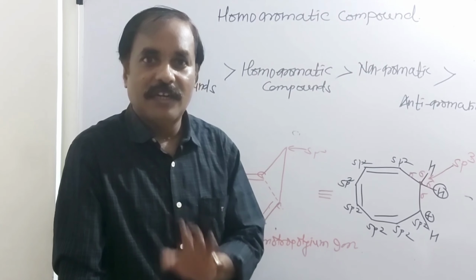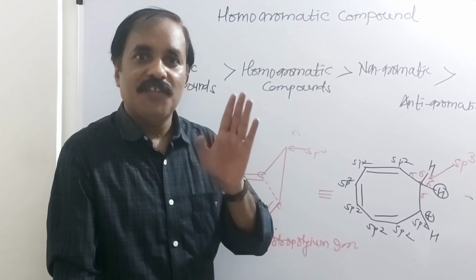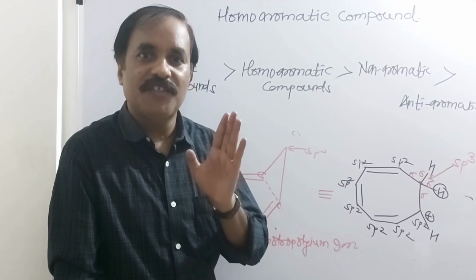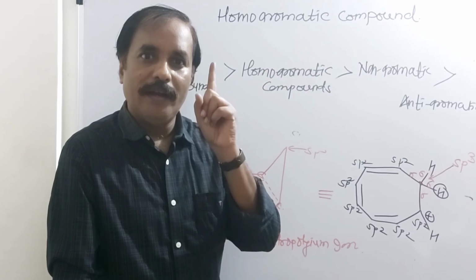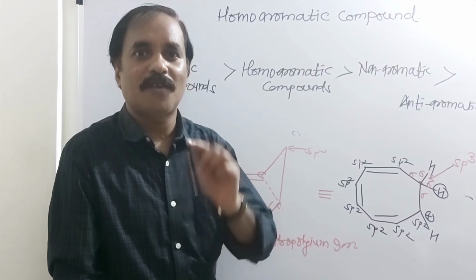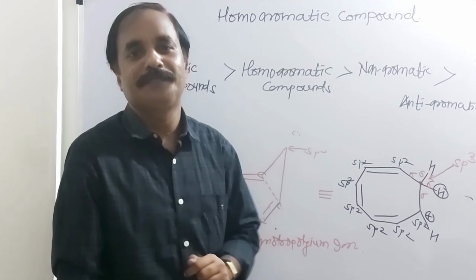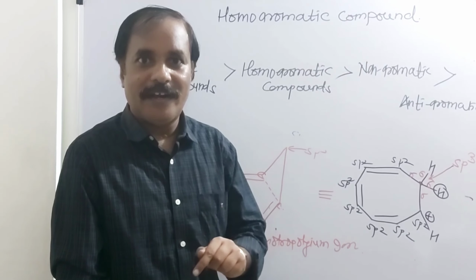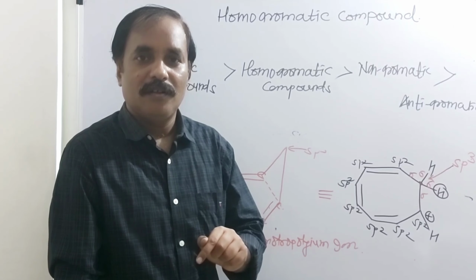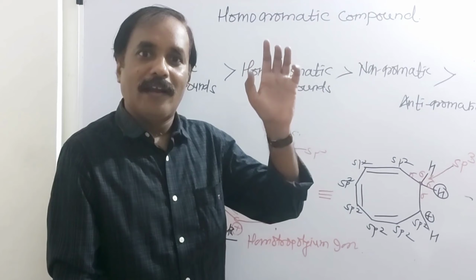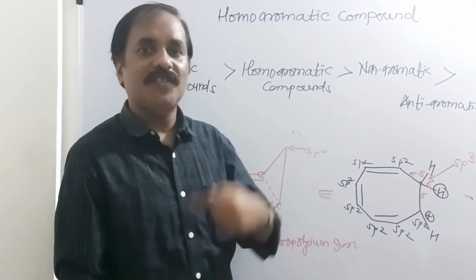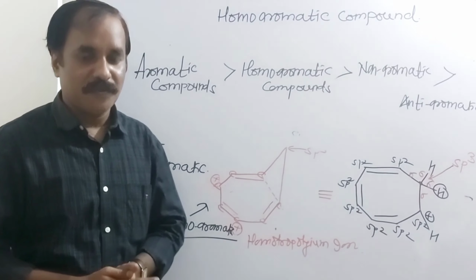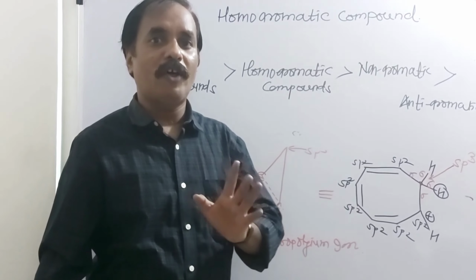So, is it clear? What is a homoaromatic compound? Which compound is said to be a homoaromatic compound? Once again, when one or more than one sp3 hybridized carbon atoms are present in conjugation, and when this carbon atom is out of the plane, above the plane, after that there is a complete resonance, complete delocalization of electrons. That compound is said to be a homoaromatic compound.